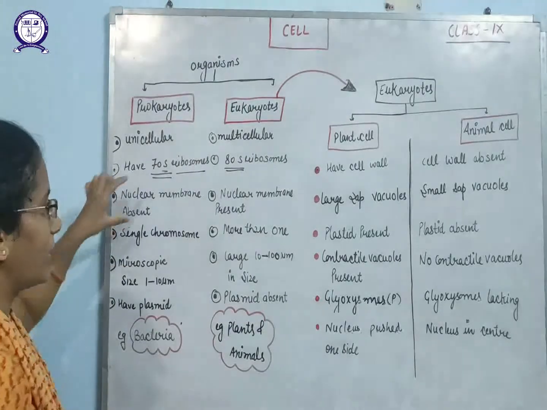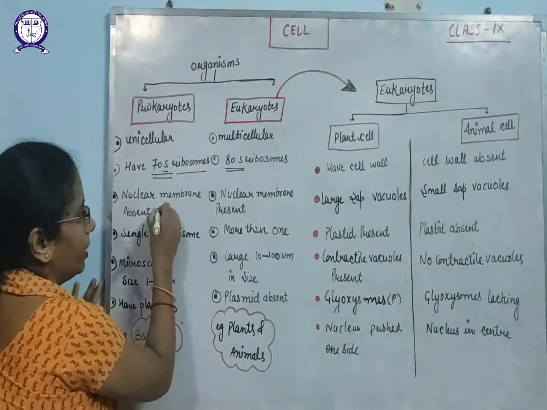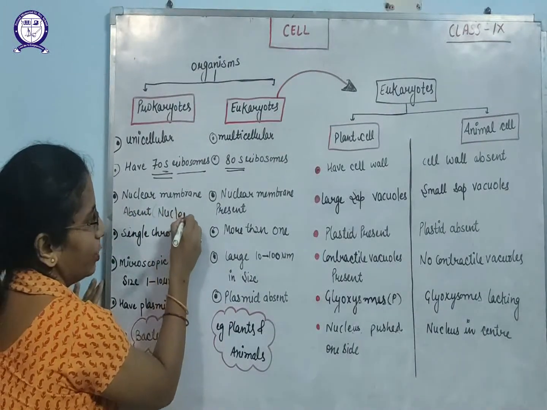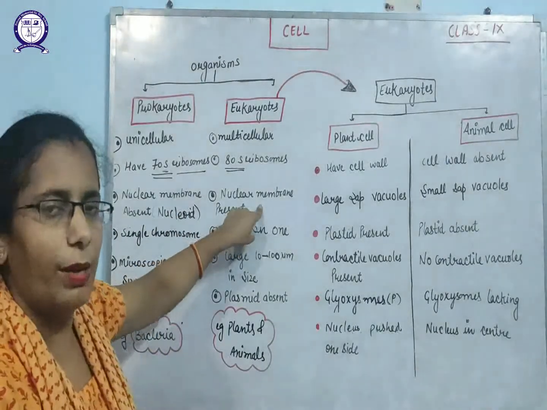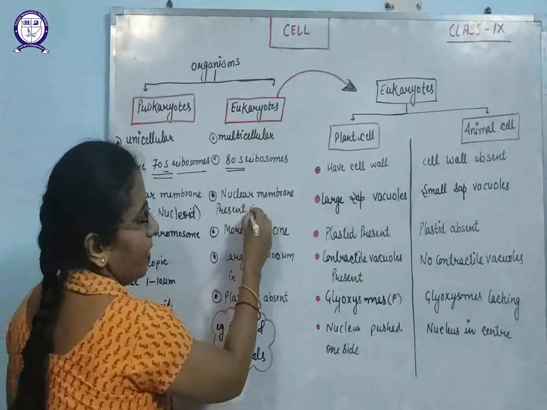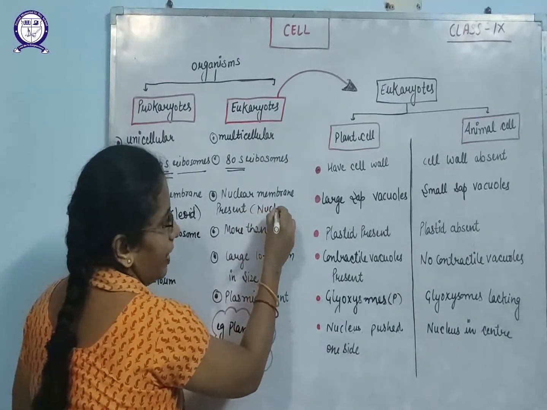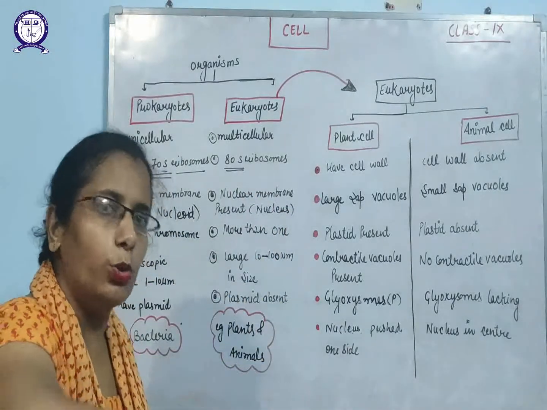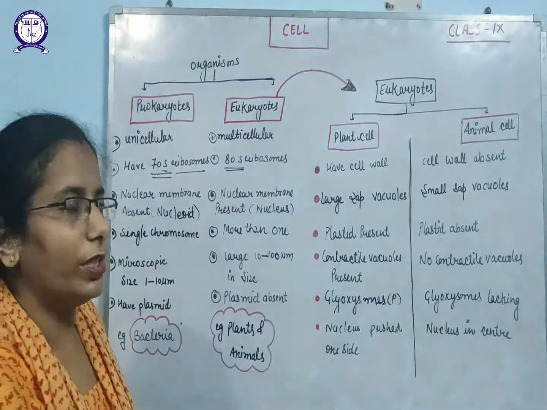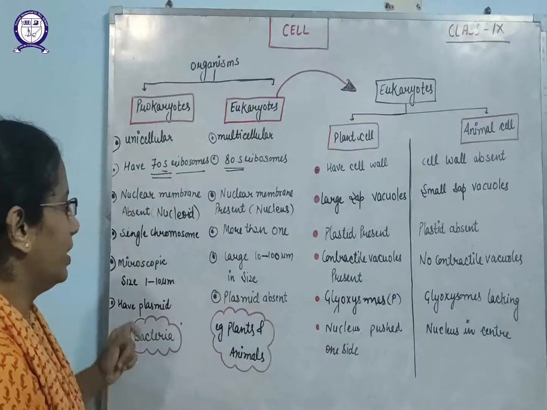That is why prokaryotes are called nucleoid, and eukaryotes have the nucleus. So the genetic material covered by the nuclear membrane is the nucleus.